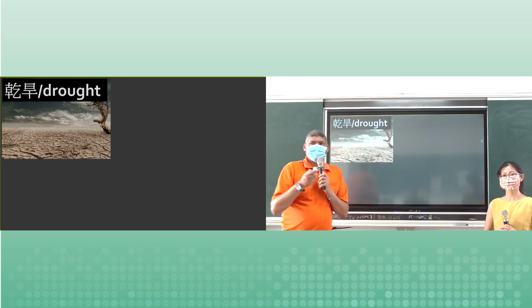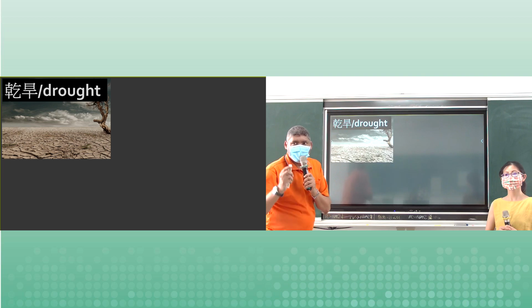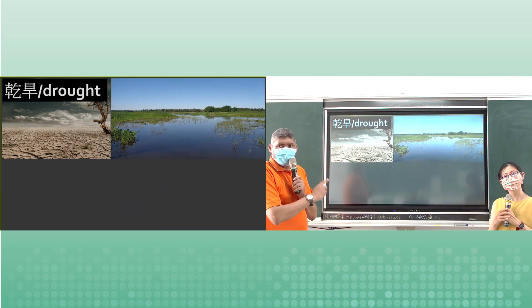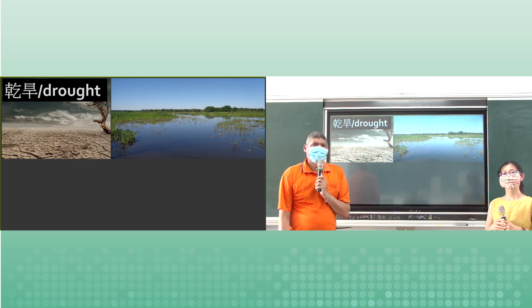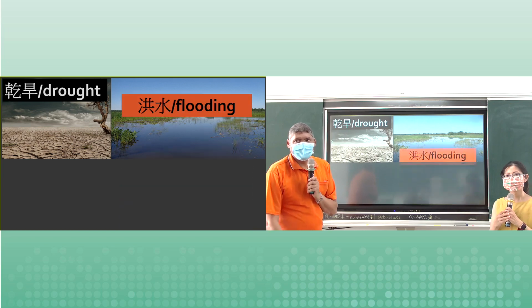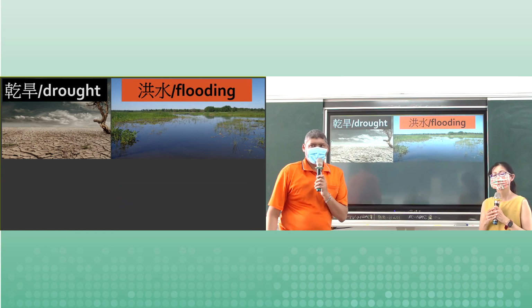Okay. So the second picture, are you ready? Here we go. Boom. Can anybody please tell me what that picture represents? Ah, you guessed correctly. It has to do with flooding.